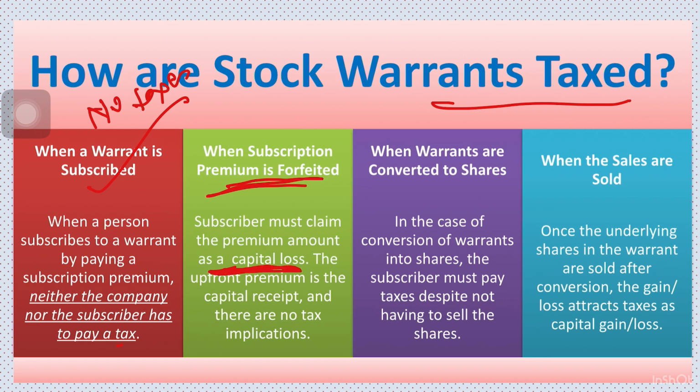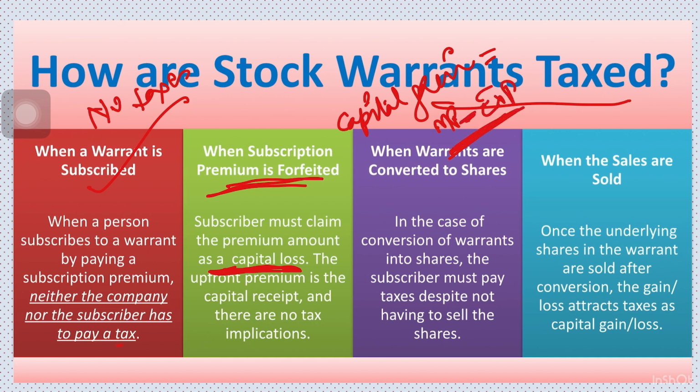Right? And then when the warrants are converted into shares by the warrant holders, he is supposed to pay the capital gains tax. Why? Capital gains is equal to market price of the share minus exercise price.